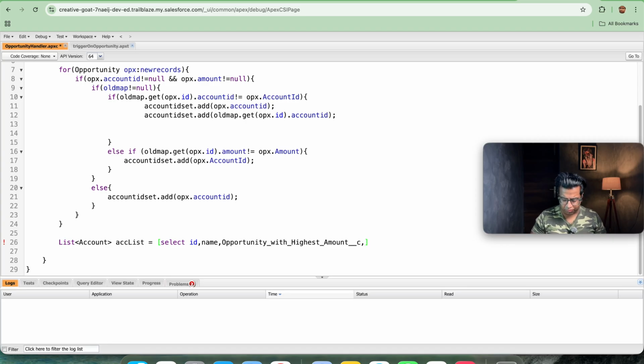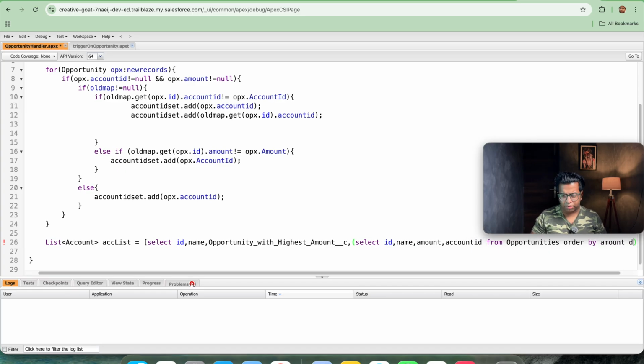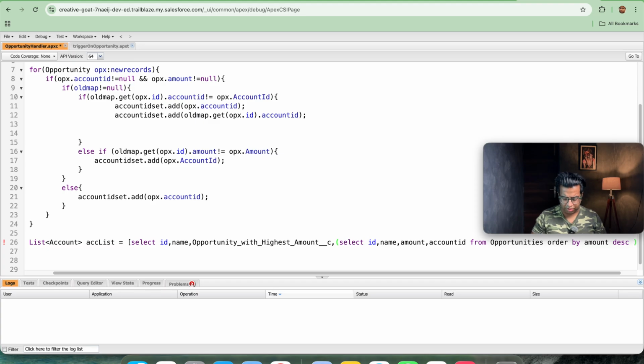We will again be doing the nested query, that is select id, name, amount, account id from opportunities order by amount DESC limit.